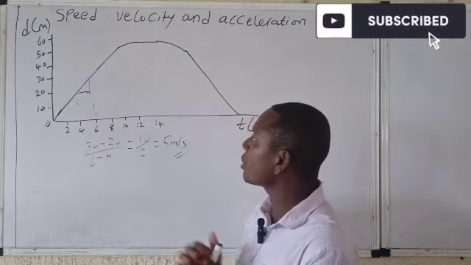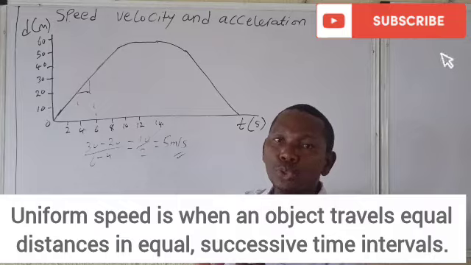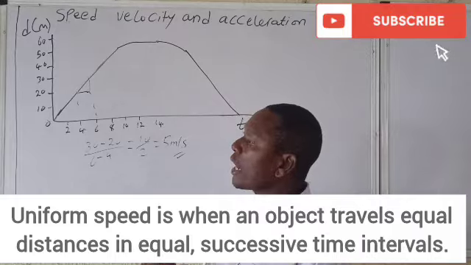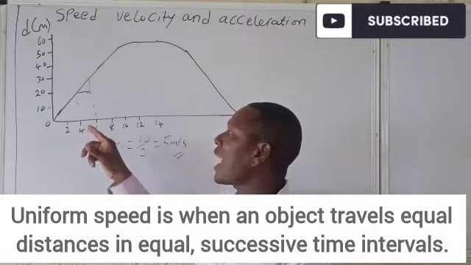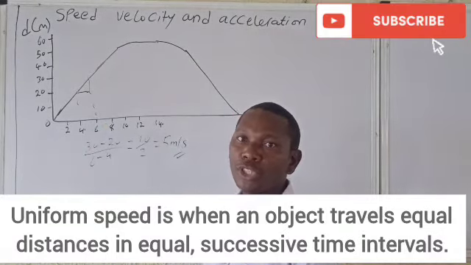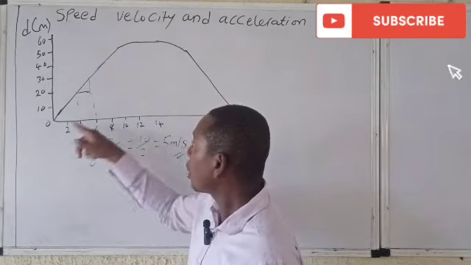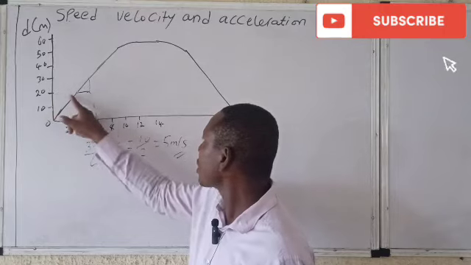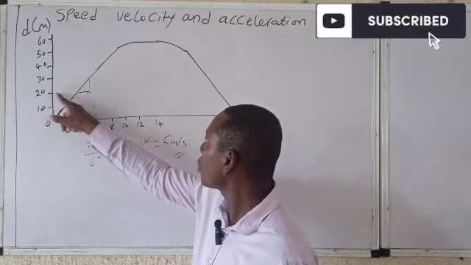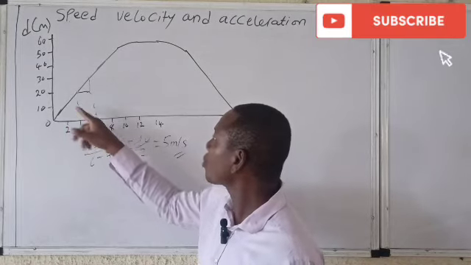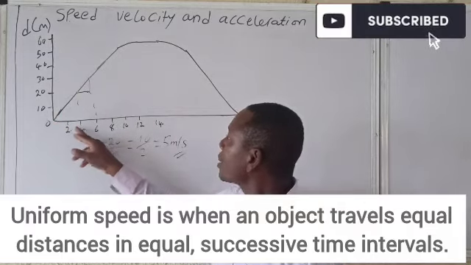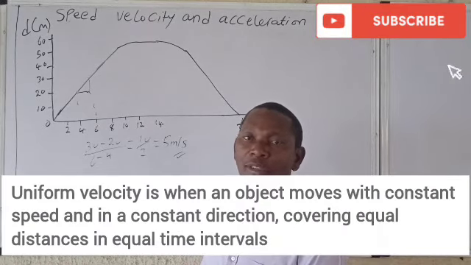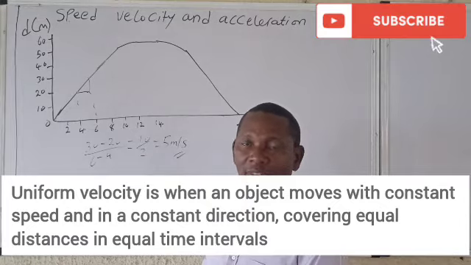I've explained that, but let's take a look. You have some terms like uniform speed or uniform velocity. When an object or a car, for example, moves equal distance in equal time intervals, it is called a uniform what? Speed or velocity. For example, the car moved 10 meters in how many seconds? 2 seconds. Another 10 meters, between here and here is another 2 seconds. Another 10 meters, between here and here is another 2 seconds. So for every 10 meters, it uses 2 seconds. The car has what we call a uniform speed or a uniform what? Velocity. It's a very simple concept.